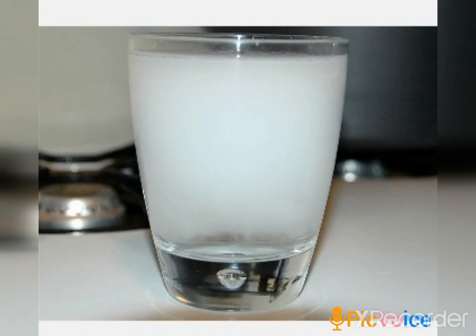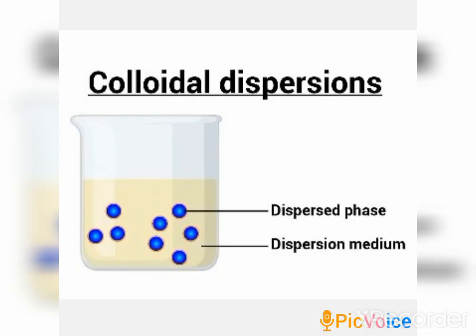As I said, a colloidal solution has two phases. One is a dispersed phase, another is a dispersion medium. The dispersion medium is the solvent in which the dispersed phase has been dissolved. For example, the chalk powder here is the dispersed phase, and the solution in which it's been kept is the dispersion medium.